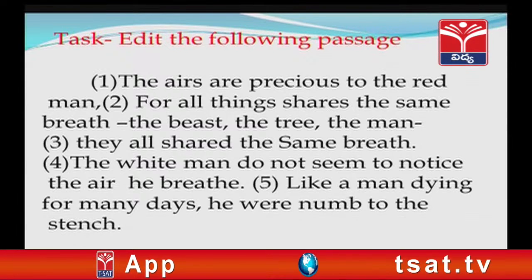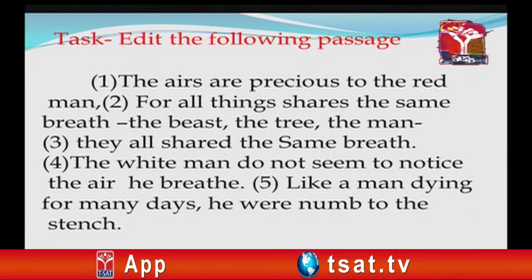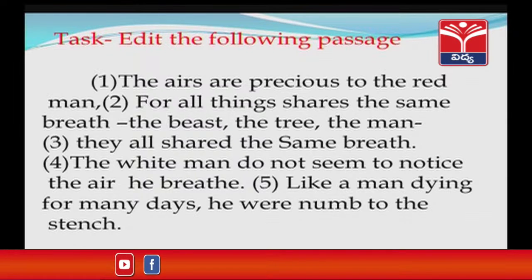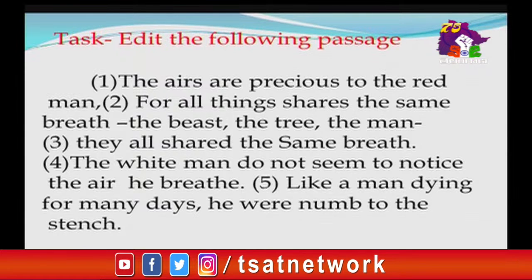Let us see the passage which is extracted from our reading text. We can see that some sentences are numbered and each numbered sentence has errors. We will have to see the errors in terms of tenses and we have to correct them.